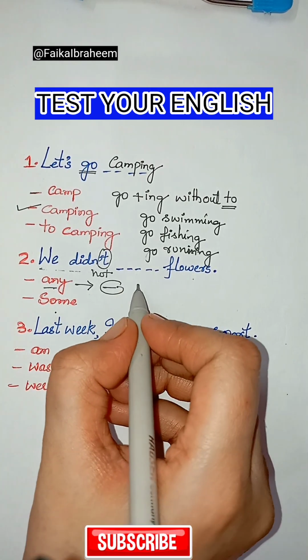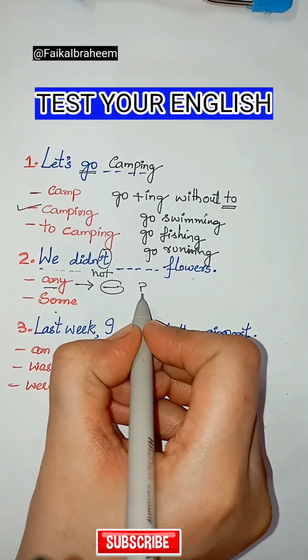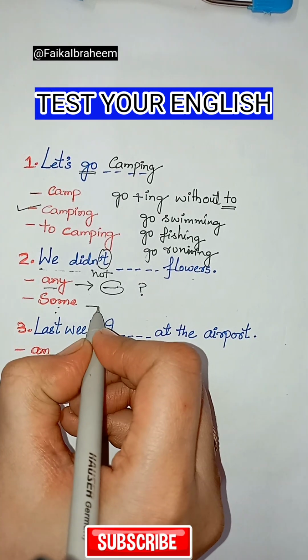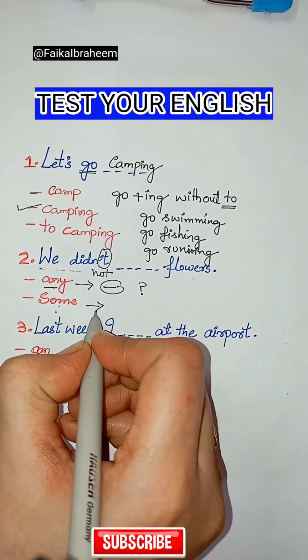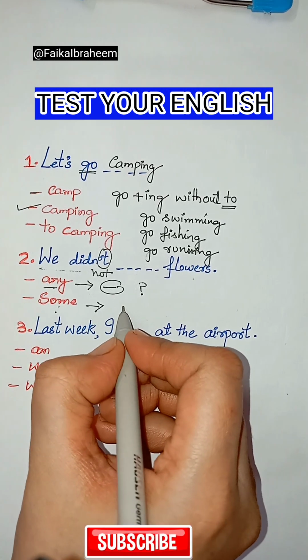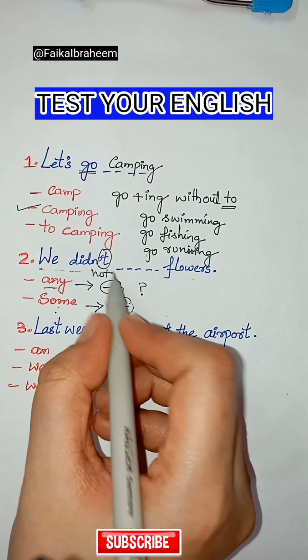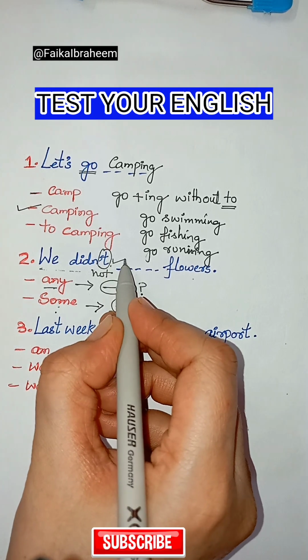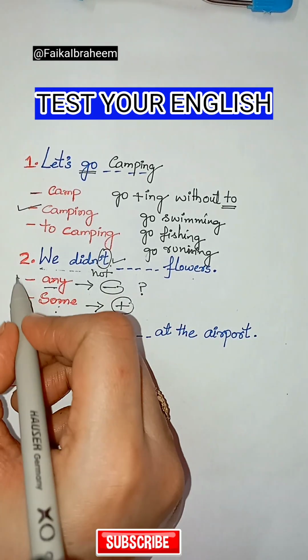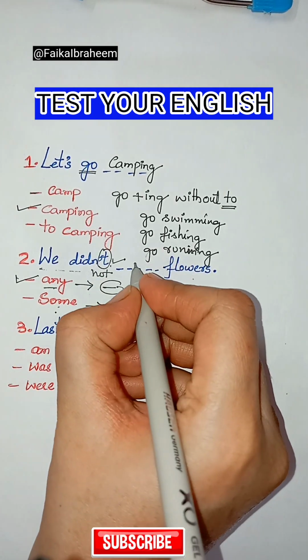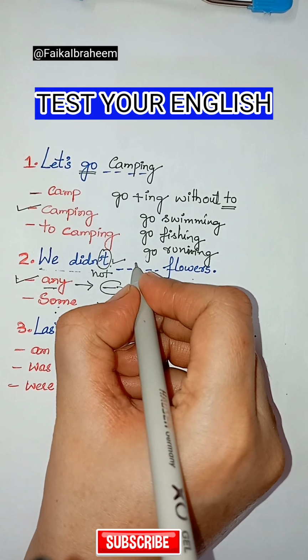But some comes in positive sentences. So when you see not in the sentence, choose any. We didn't any flowers.